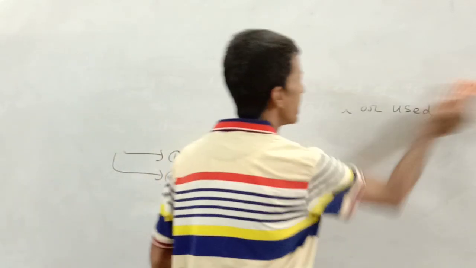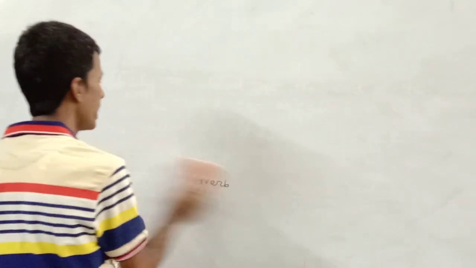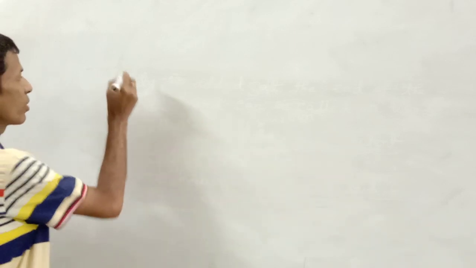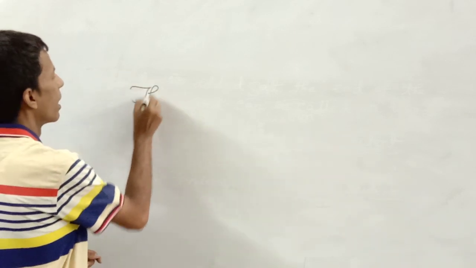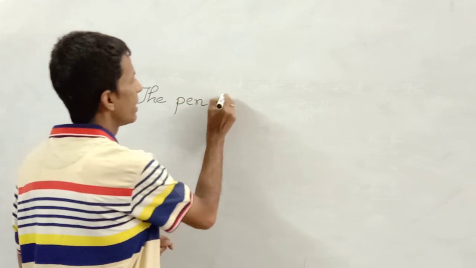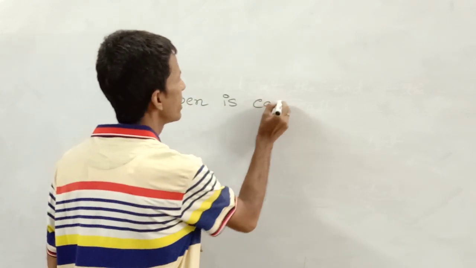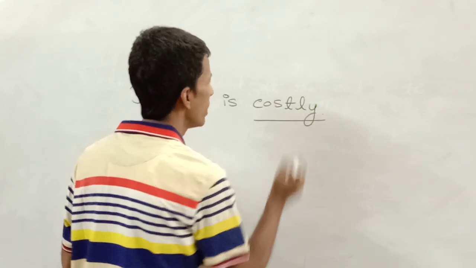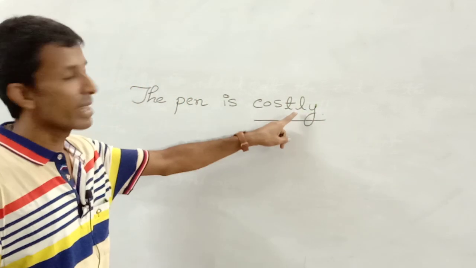I am going to illustrate in what way you will be able to make the difference between adjective and adverb. If you see that the word is ascribed with ly, the pen is costly. Here, costly is a word that is written ascribing ly.